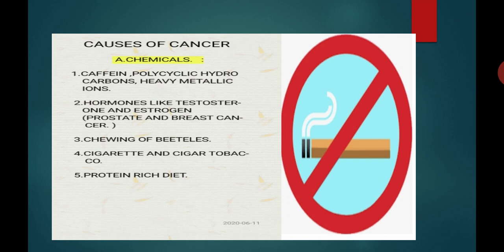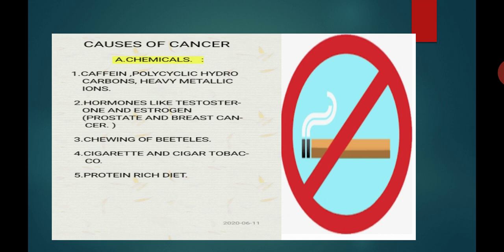And the fifth one, an animal protein rich diet. An animal protein rich diet is known to cause cancer of the large intestine. That means if there is an animal protein rich diet, it may cause cancer of the large intestine. So the first carcinogenic factor which is responsible for cancer is nothing but chemicals.